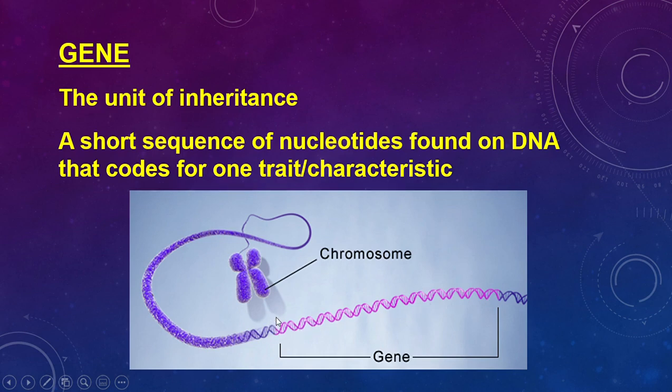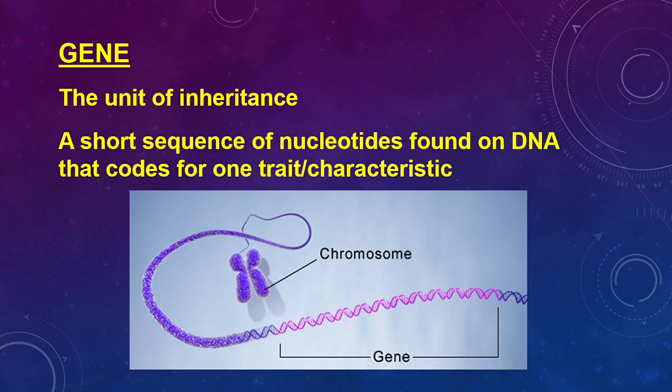But if I was to take just this pink section, so the letter sequence from the beginning of the pink section to the end of this pink section, that whole area there represents one gene. Essentially, what we're saying is this section will code for one protein. That's what we're really looking at. But remember, it can be other things.